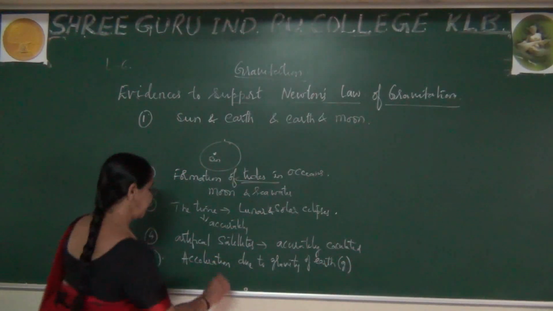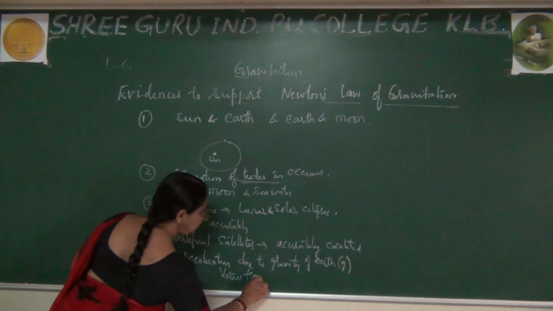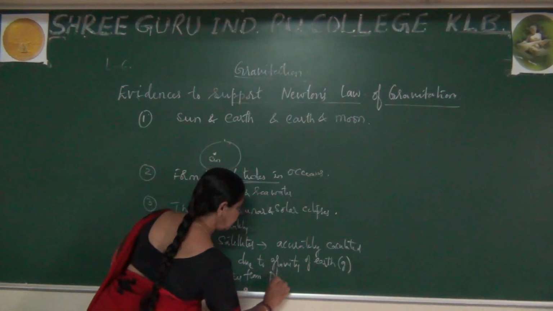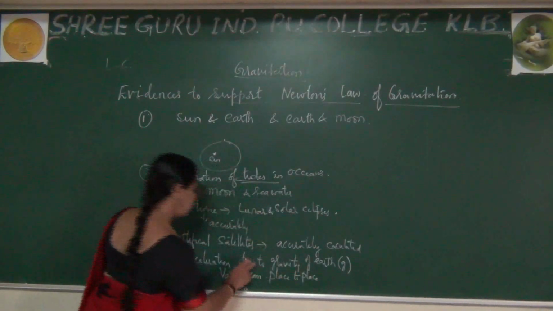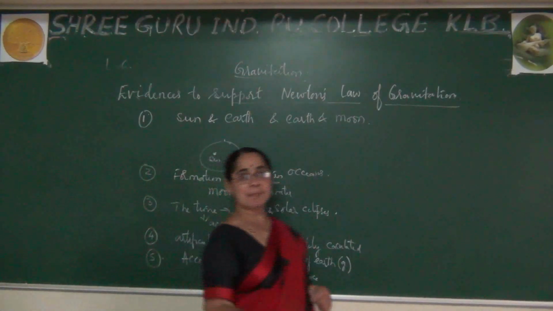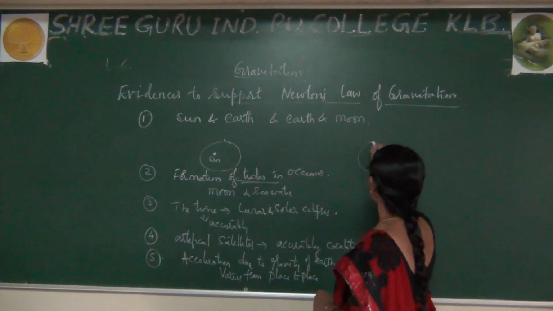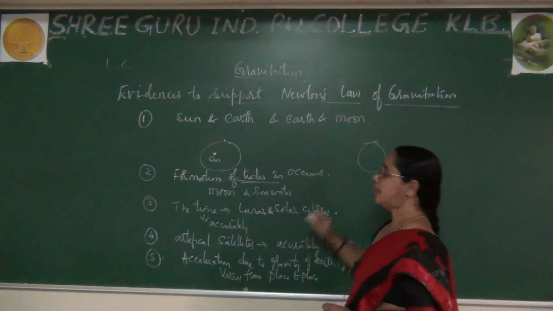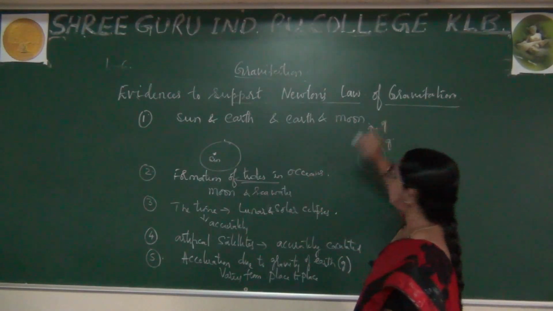which varies from place to place. What do you mean by this? You can also learn how g varies from place to place. What will the g value be exactly on the surface of the Earth? When you go above the surface of the Earth, what happens to g?